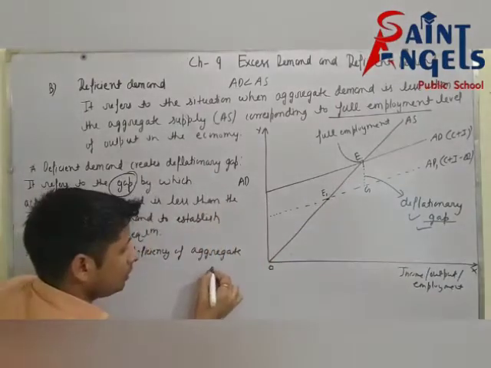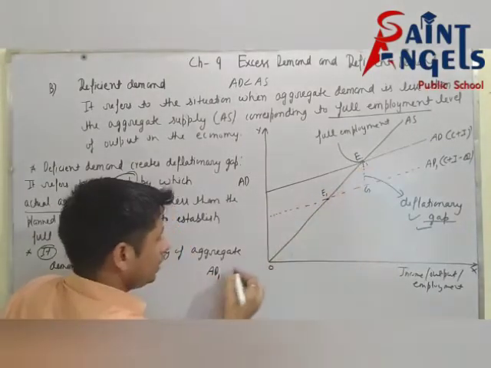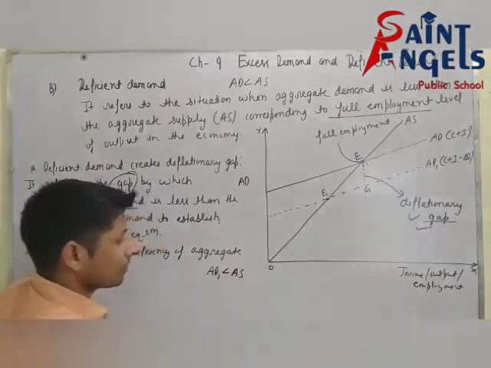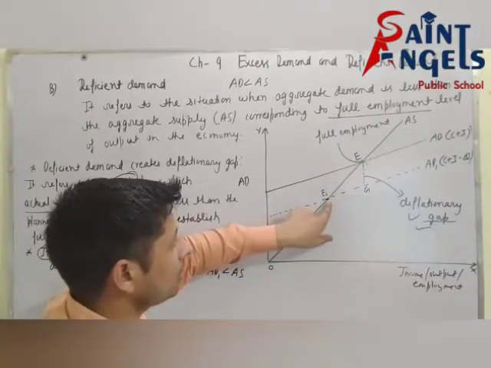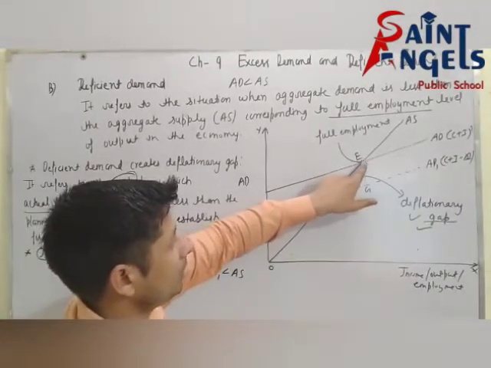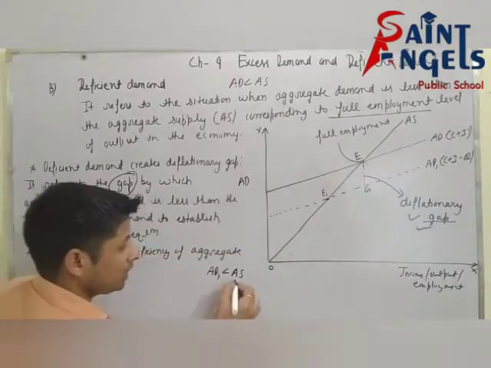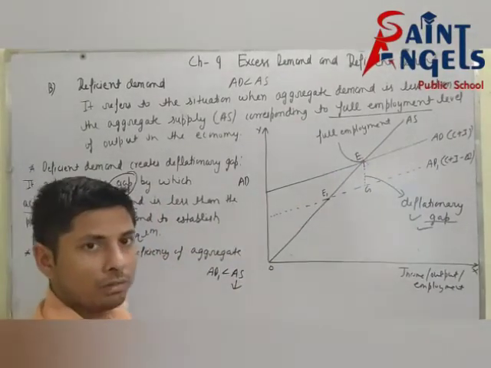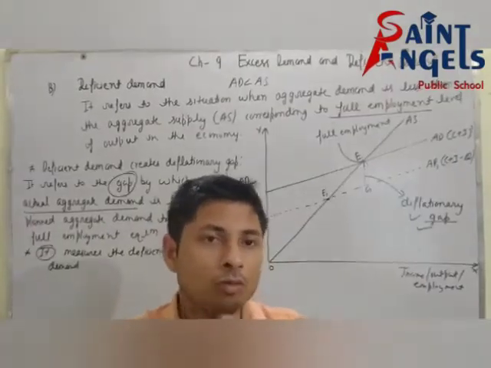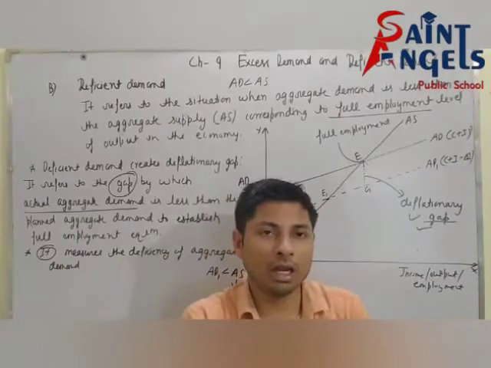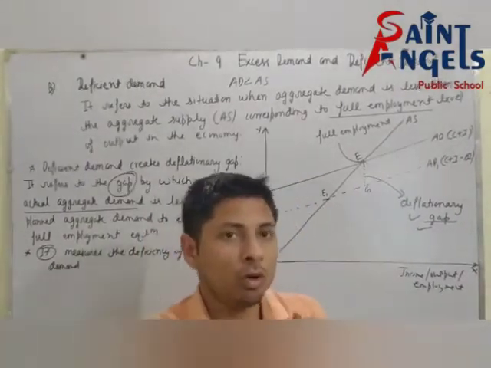See, at this point, AD1 is less than AS. AD1 is here, but AS is here, so AD1 will be less than AS. Now AS will decline, which means aggregate supply will decline, which means output will decline. Output will decline means employment will decline. Employment will decline means income level will decline. So I hope all of you have understood.